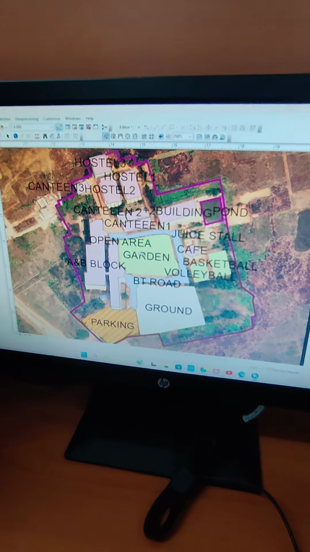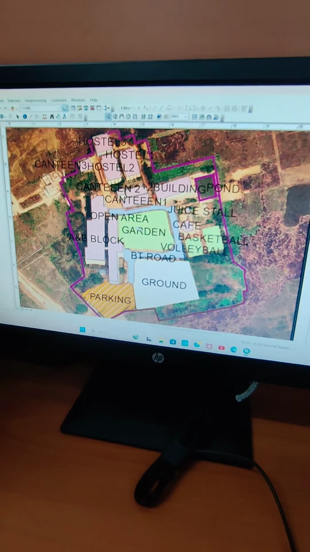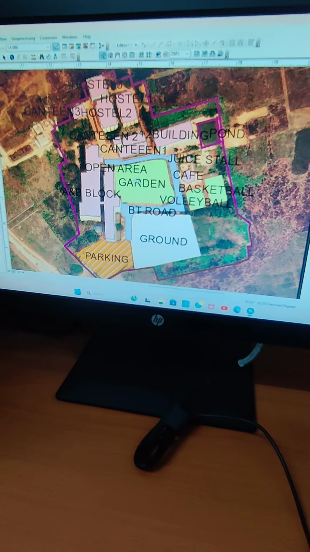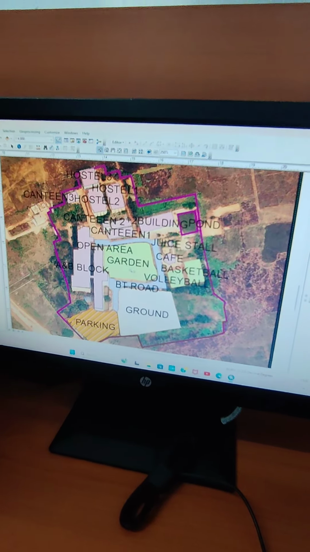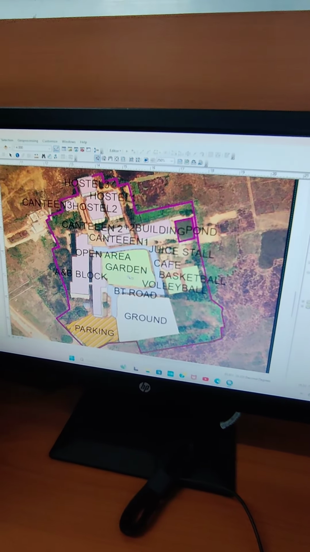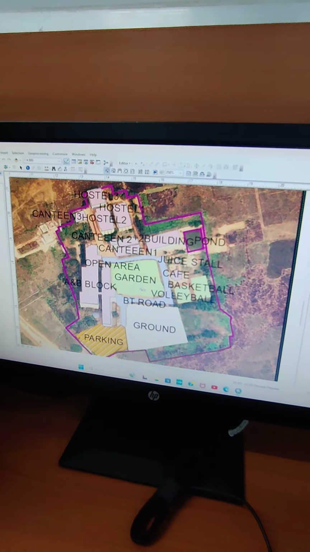ArcGIS is a powerful geographic information system software developed by ESRI, which specializes in digitization of maps, utilities, buildings, roads and more. GIS is very useful for planning roads, buildings, utilities and managing land use efficiently. For this project, I prepared a detailed map of our Rajdhani Engineering College campus.